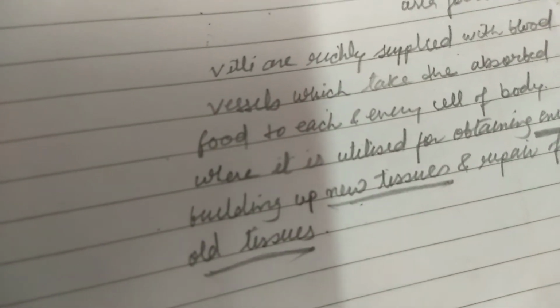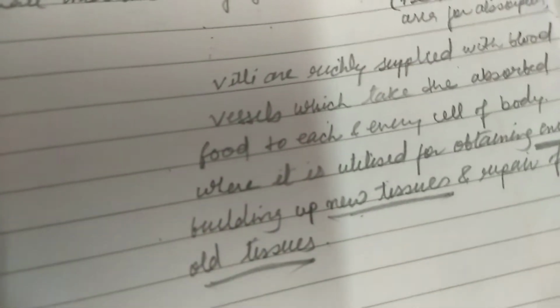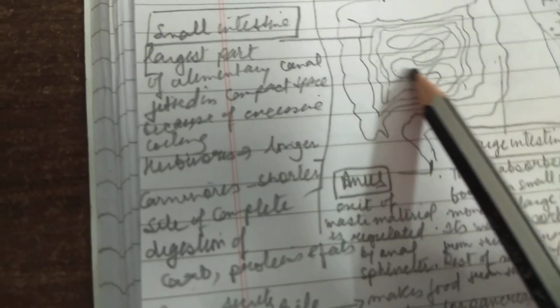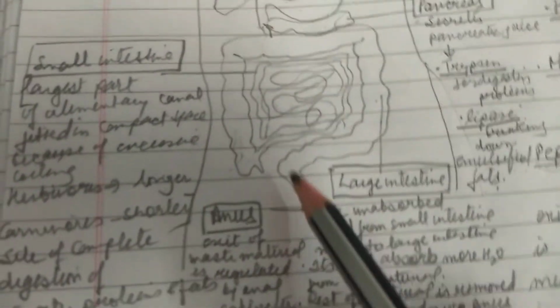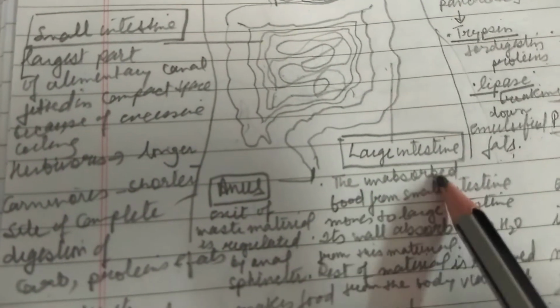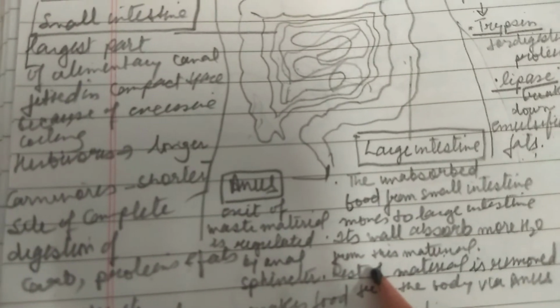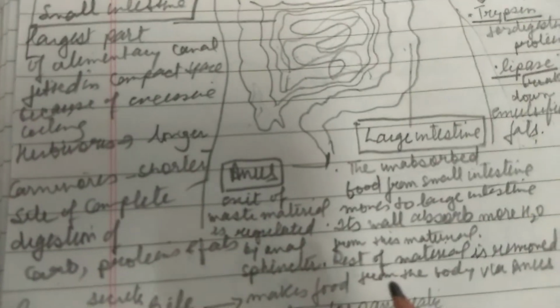And now whatever food is unabsorbed moves further. If you see this digestive system, now food is in the small intestine. Whatever is absorbed is there. Now it moves to the large intestine. Right? So whatever food is unabsorbed, the leftover, moves to the large intestine. Here water is absorbed from the food material.